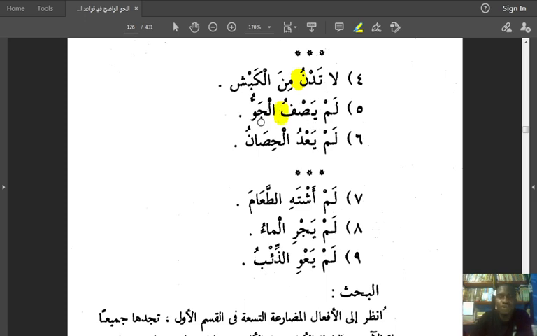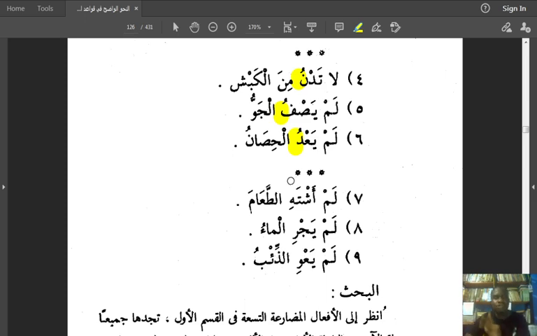Lam yasfu al-jaw. The weather did not become clear, or the weather wasn't clear. Lam ya'du al-hisanu. You realize that it is also ya'du with waw. Waw has been deleted. The horse did not run.